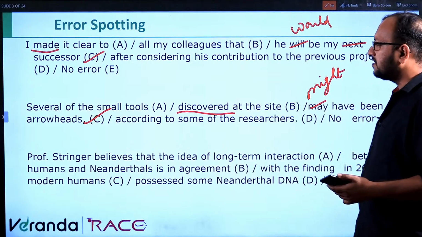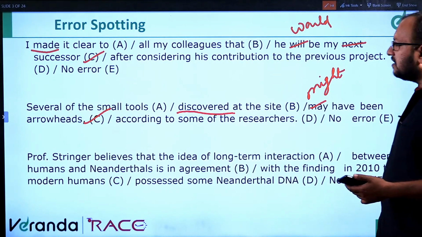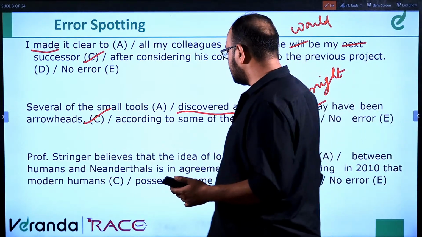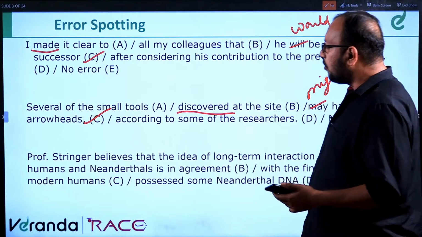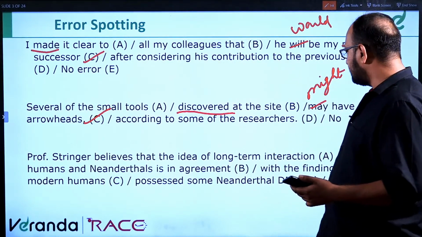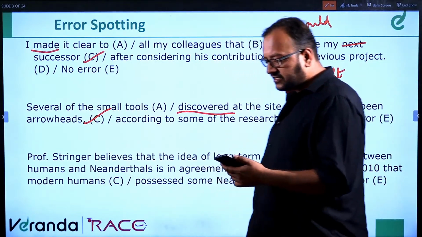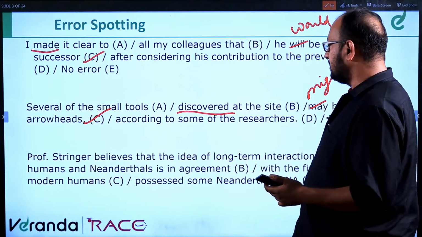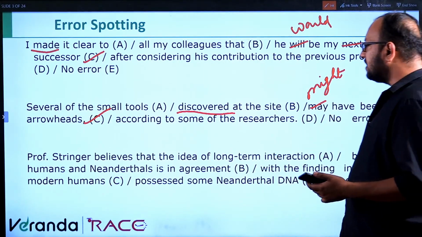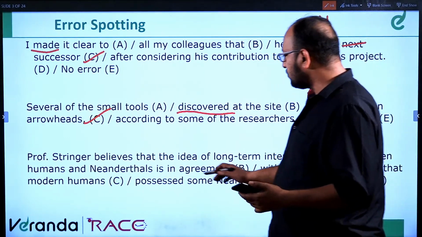Next question. Professor Stringer believes that the idea of long-term interaction between humans and Neanderthals is in agreement with the finding in 2010 that modern humans possessed some Neanderthal DNA. So the sentence starts with a present tense again.